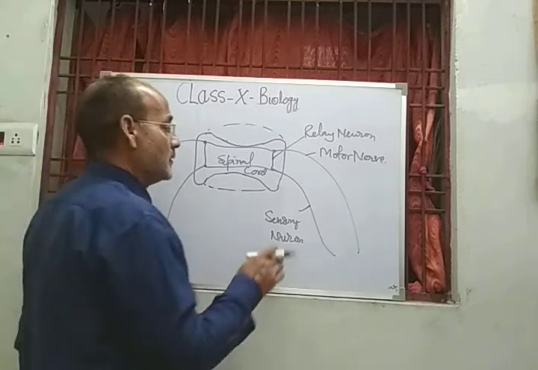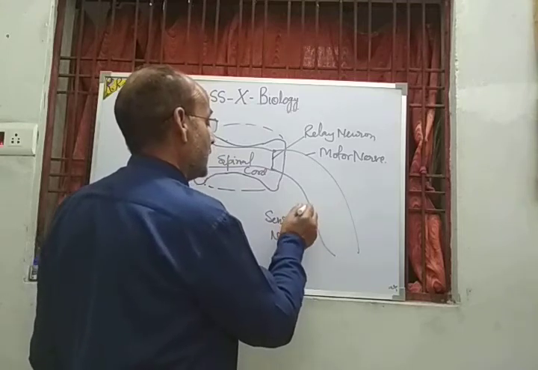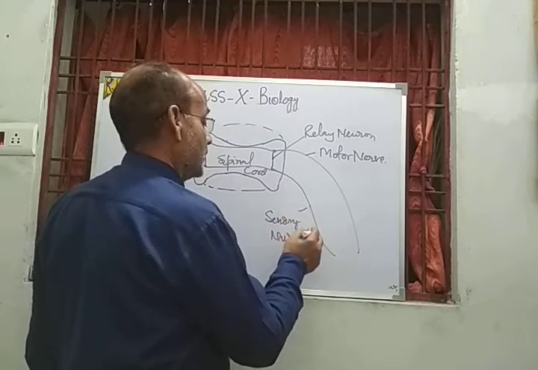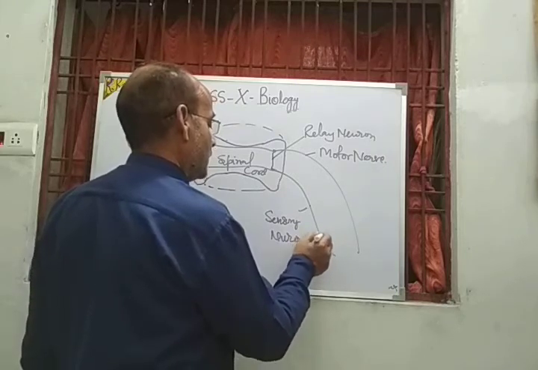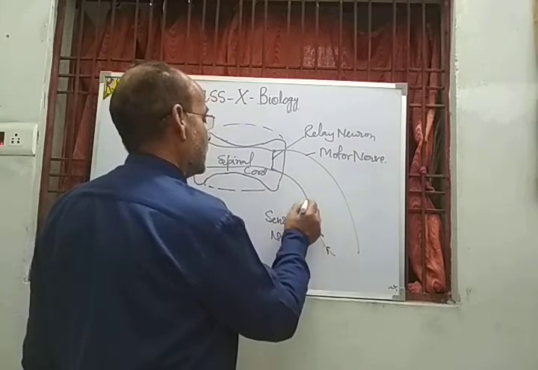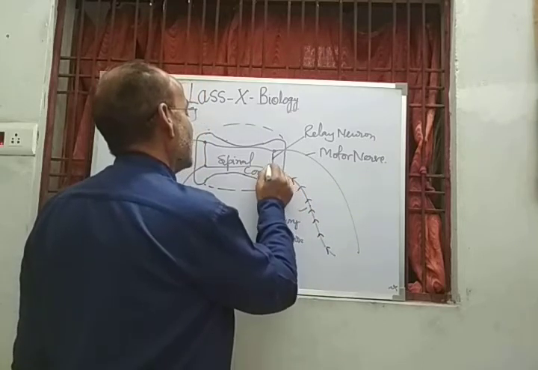And now come to the reflex arc. The function conducted by these is the reflex action. The sensory nerve receives messages from different parts of the body and transmits the message to the relay neuron.